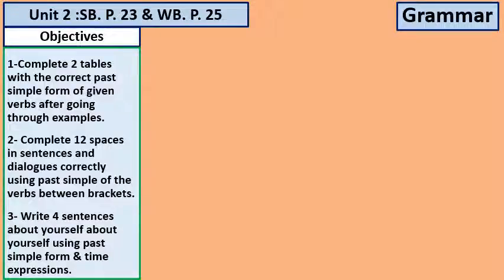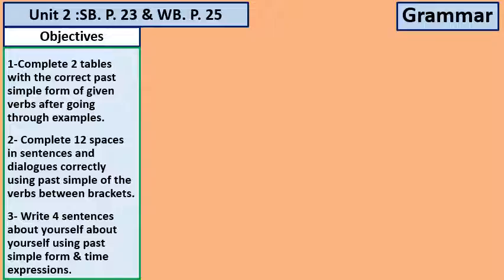We are in Unit 2. Today we are going to study Student Book page 23, Workbook page 25. Our objective for today: we are going to complete two tables with the correct past simple form of a given verb after going through examples.